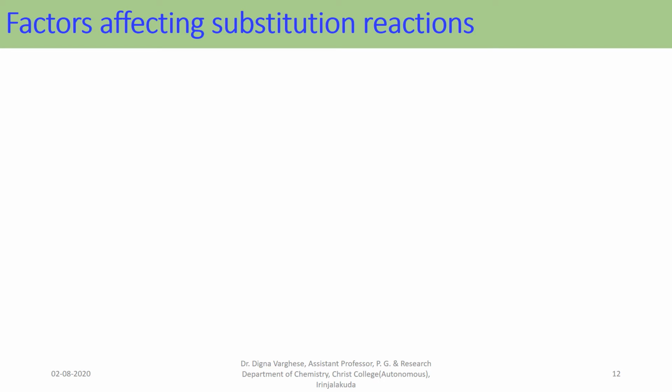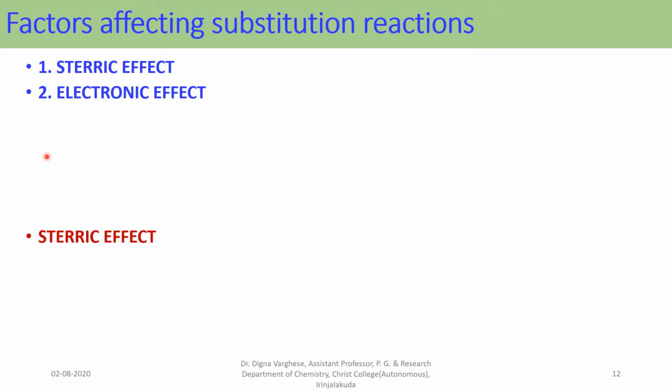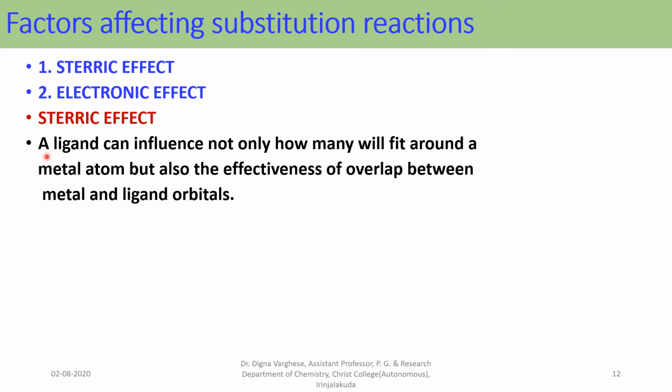Factors affecting substitution reactions. First one is steric effect and the other one is electronic effect. First we explain the steric effect in detail. A ligand can influence not only how many will fit around the metal atom but also the effectiveness of overlap between the metal and ligand orbitals.